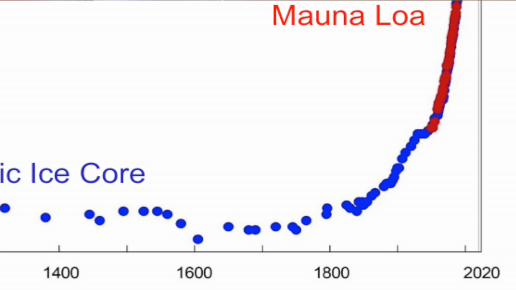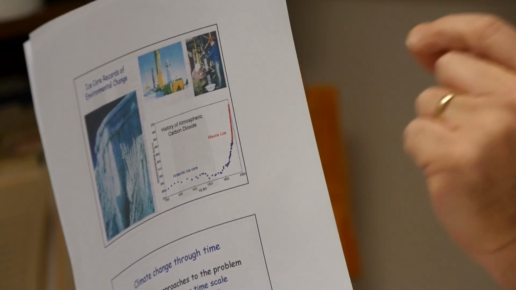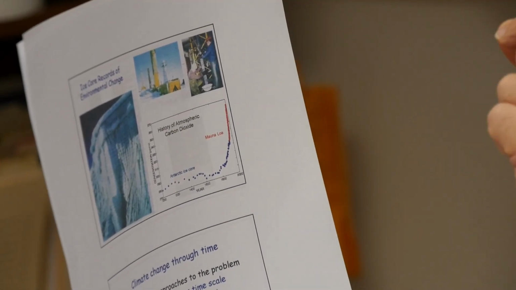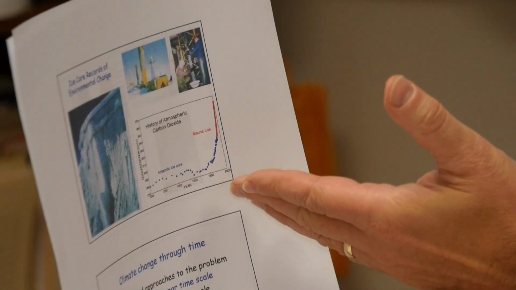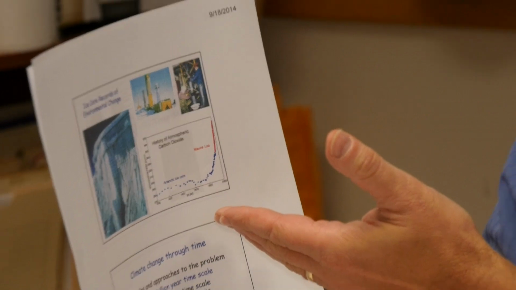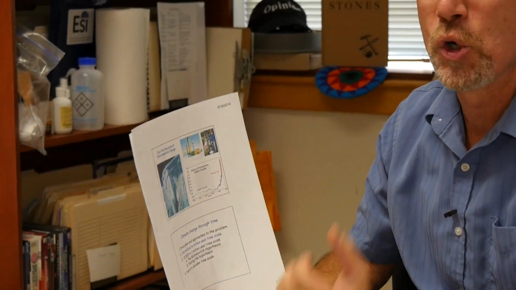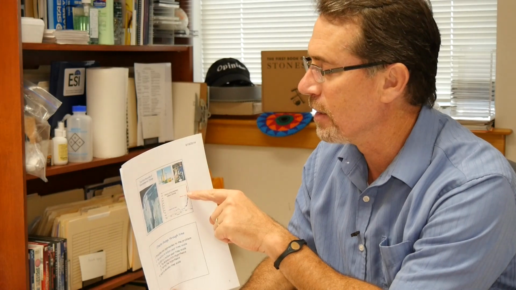Think about the reproducibility of that and the rigorous approach of the scientific method here in evaluating reproducibility. You go down to the bottom of the planet, you core down through the ice, you count back decades, you measure the CO2 through this air pocket extraction mass spectrometer fancy method, and then you go to the top of a mountain on an island in the middle of the ocean, nowhere near the bottom of the planet, more in the middle of the planet, on the top of a mountain, capture atmospheric air there, make those measurements over time, and you get them exactly reproducing.